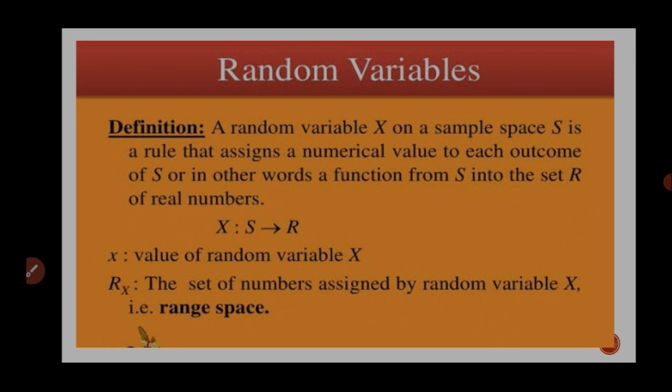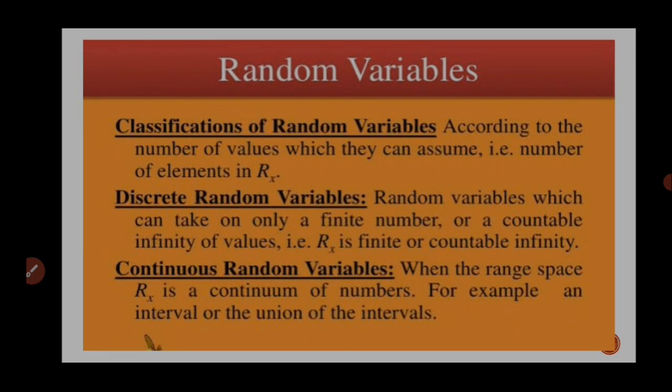That is the range space. So random variables we are going to classify now, according to the number of values which they can assume, that is, the number of elements in Rx. First of all is the discrete random variable, and the second one is the continuous random variable. Discrete random variables can take on only a finite number or a countable infinity of values.